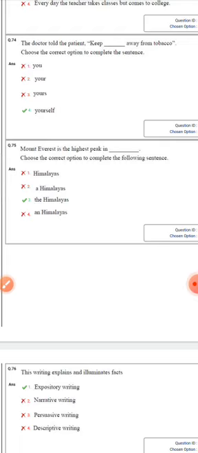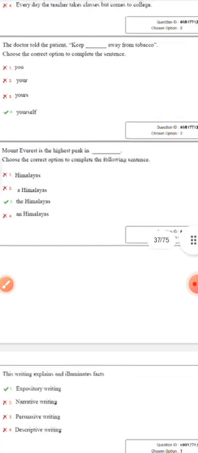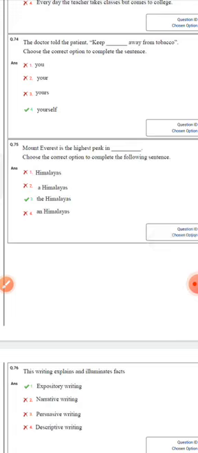The doctor advised the particular patient, you should keep yourself away, నీ యొక్క ఆరోగ్యం కోసం. That is, keep yourself away from tobacco. That means not your, okay, yourself, which comes under what? The pronoun, the emphatic pronoun. You know the parts of speech, noun, pronoun. Okay, you yourself do that job.